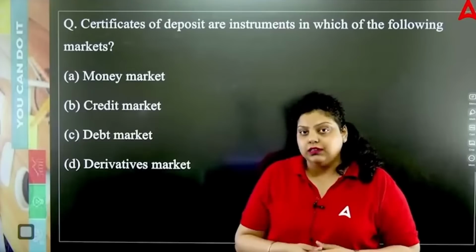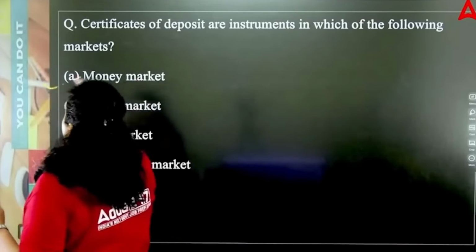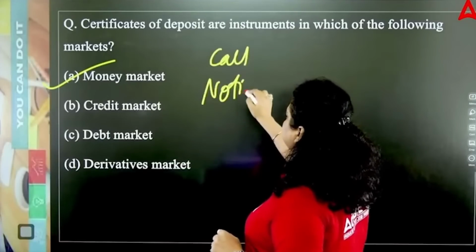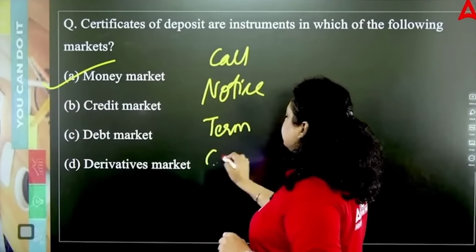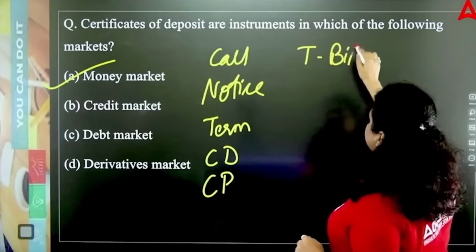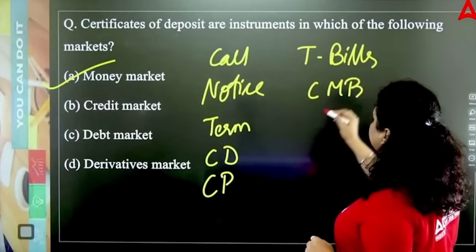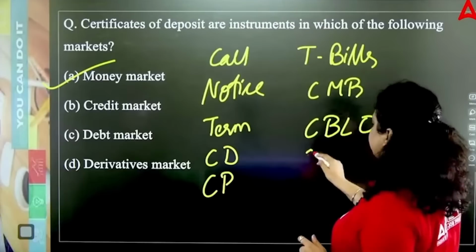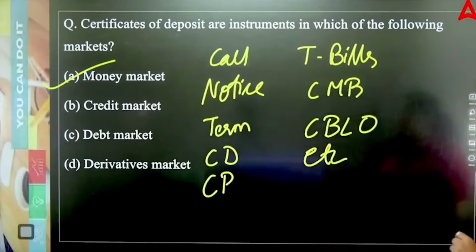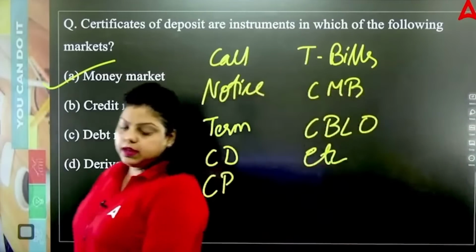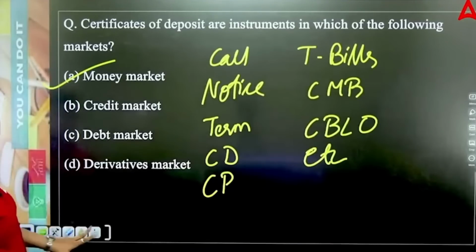So this is the detail of the certificate of deposit, and it is the instrument of which market? The money market. So the call money, notice money, term money, certificate of deposit, commercial papers, then treasury bills, that is also known as T-bills, cash management bills, collateralized borrowing and lending obligation, etc. All these are the money market instruments, and all these are regulated by RBI because money market is regulated by RBI, and they all are short-term financial instruments. Okay, so right answer will be money market.